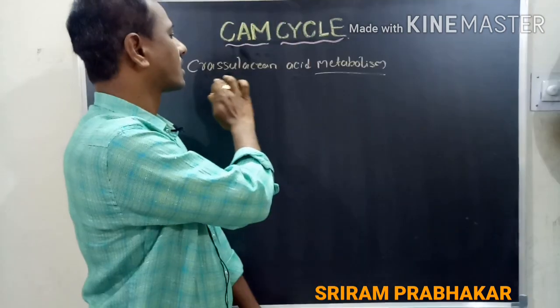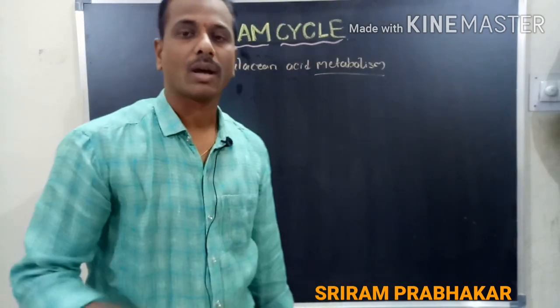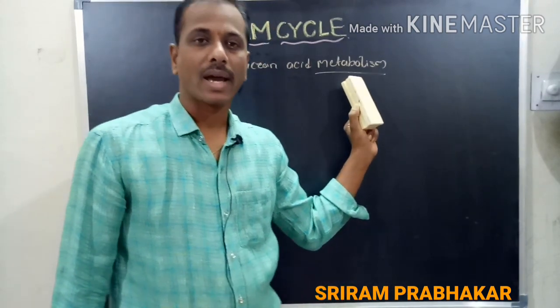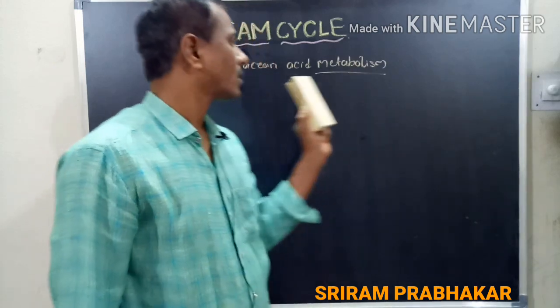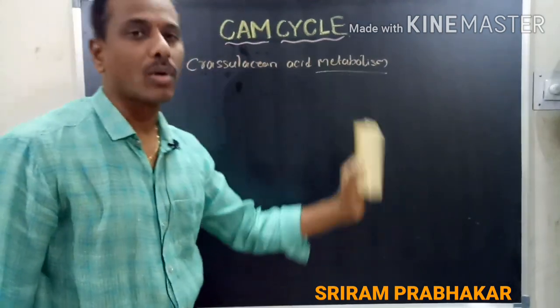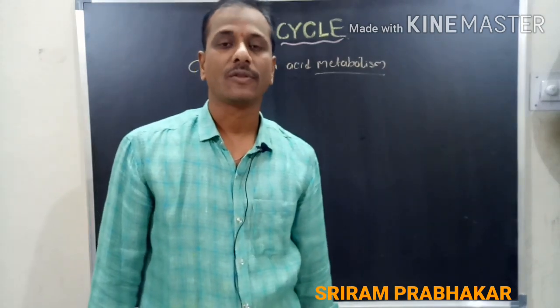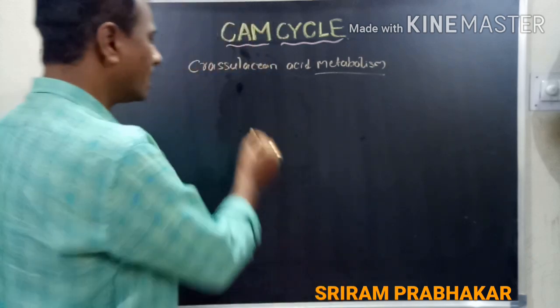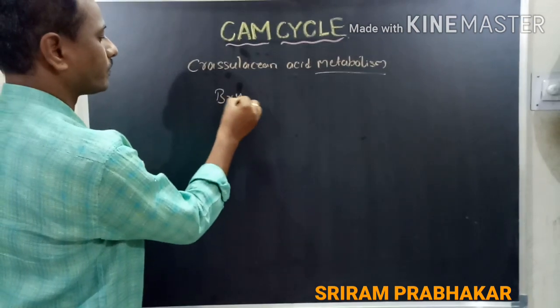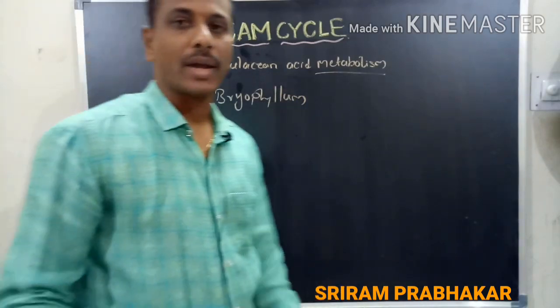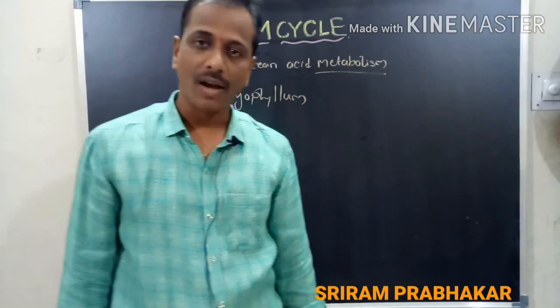What is the meaning of CAM? CAM means crassulacean acid metabolism. Metabolism means it is a biochemical action which takes place in the cell. This process of carbon dioxide fixation was first observed in Crassulaceae family plants, especially Bryophyllum. Bryophyllum is a plant belonging to the Crassulaceae family.